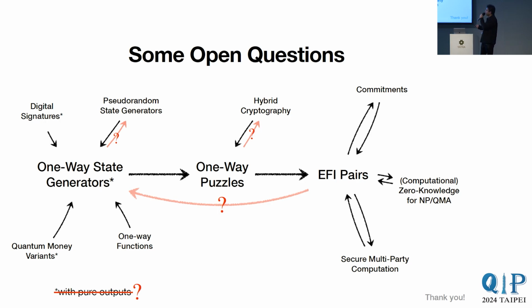Another problem is whether this implication holds in the reverse direction, whether EFI pairs imply one-way state generators. And also this hybrid cryptography setting, where outputs are classical, algorithms are quantum. We show that all of those cryptographic primitives imply one-way puzzles, but we don't know whether one-way puzzles themselves can be used to build primitives in the hybrid cryptography setting.